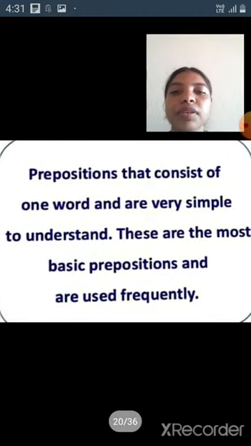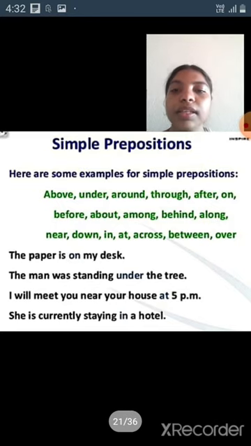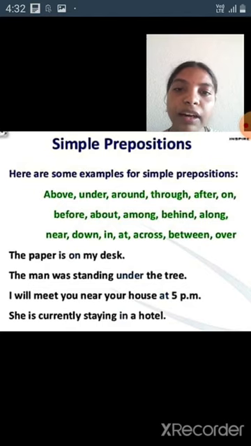First one, simple preposition definition. Prepositions that consist of one word and are very simple to understand. These are the most basic prepositions and are used frequently. Examples of simple prepositions: above, under, around, through, after, on, before, about, among, behind, along, near, down, in, at, etc. There are four examples of simple preposition.